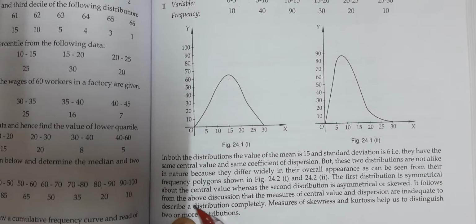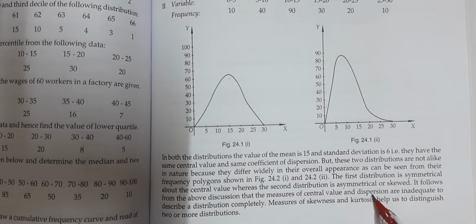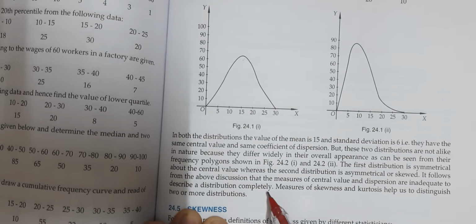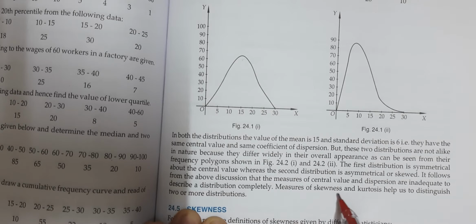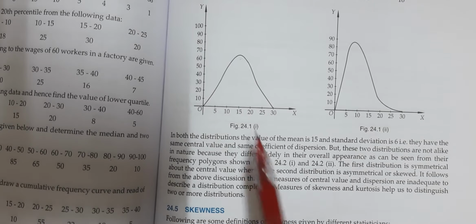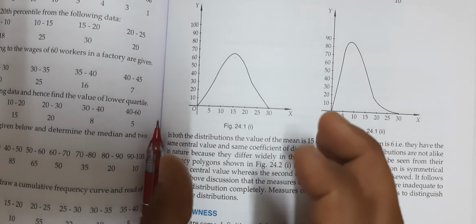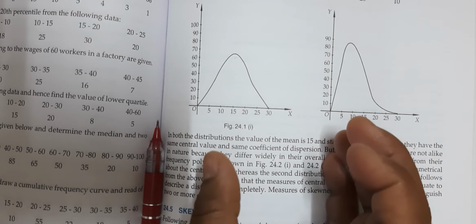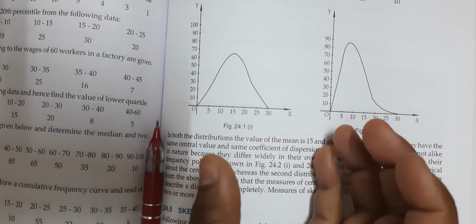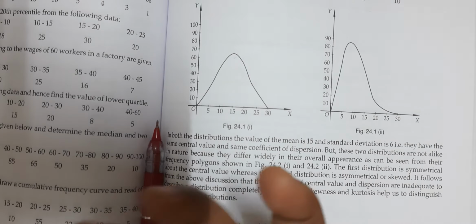It follows from the above discussion that the measures of central value and dispersion are inadequate to describe a distribution completely. Measures of skewness and kurtosis help us to distinguish two or more distributions. If any two observations have the same mean, then we will find the standard deviation, and standard deviation will tell us which is more consistent, which is more reliable.